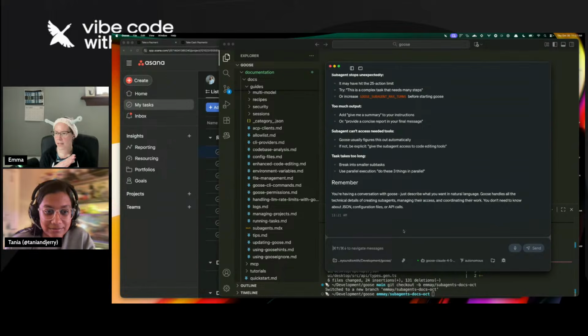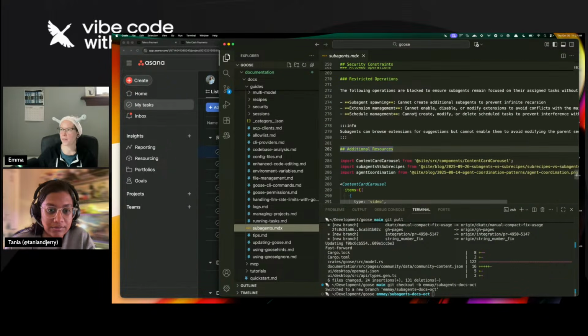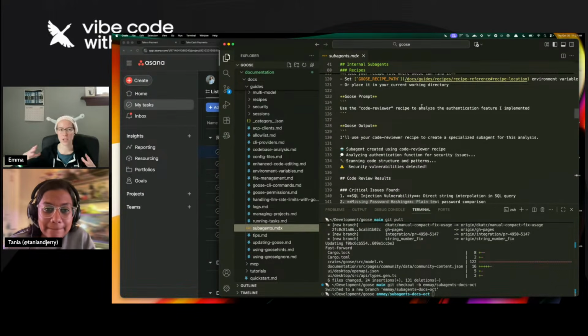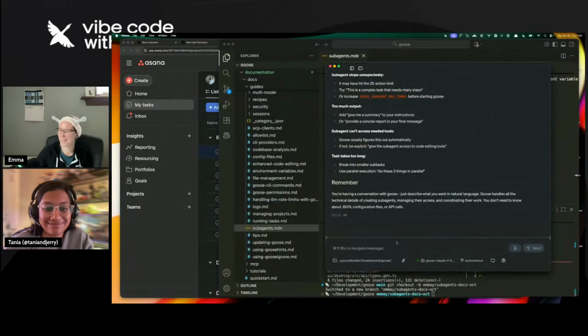Okay, so thankfully, this makes it a little bit easier. We have one main subagents doc with a whole bunch of information. We might want to look at the information architecture of this eventually, especially since I'm adding more information about new features. We might want to split this up into different topics eventually. But I personally like having one page of documentation where here's all the information on subagents. That's nice for me, and I think nice for Goose as well, so it only has to read one topic.